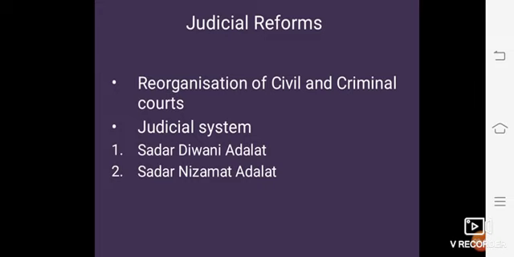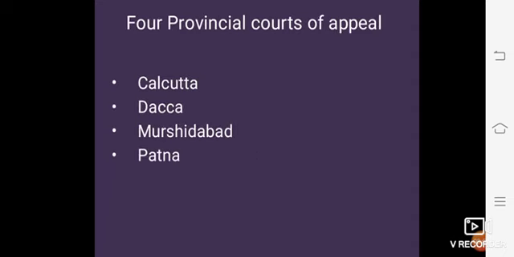Both these bodies were presided over by the Governor General and his council. There were 4 provincial courts of appeal at Calcutta, Dhaka, Murshidabad and Patna, each under 3 European judges assisted by Indian advisors. Third, the district and city courts functioned under European judges.